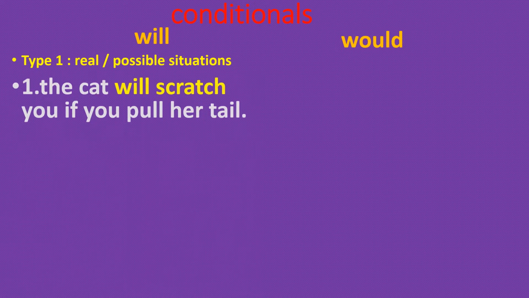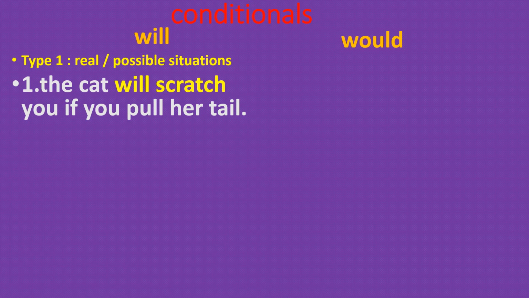How is the type 1 condition? The cat will scratch you if you pull her. Here, the cat will scratch you is one clause. If you pull her is the if clause. There are two clauses here. This is called the if clause or subordinate clause, and the cat will scratch you is the main clause.